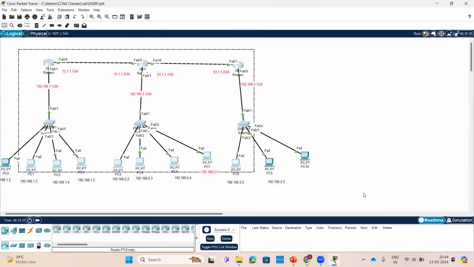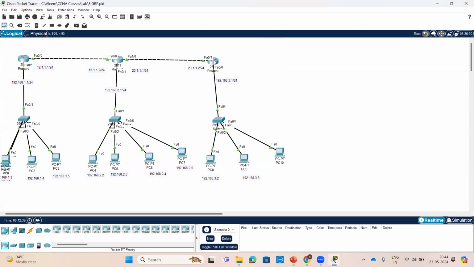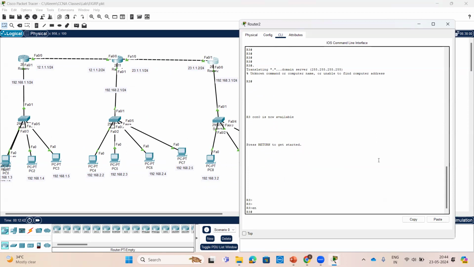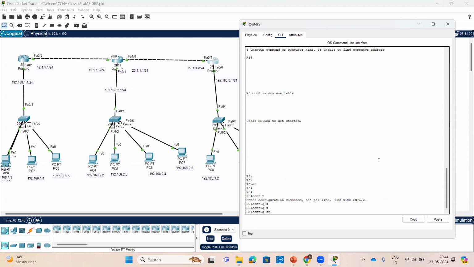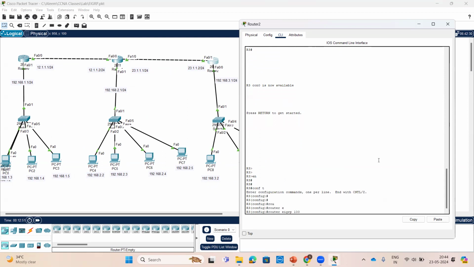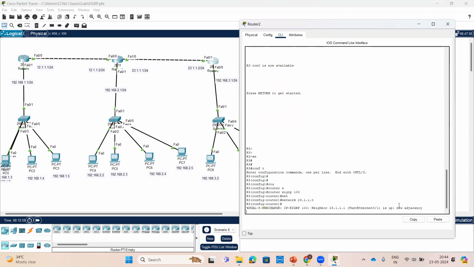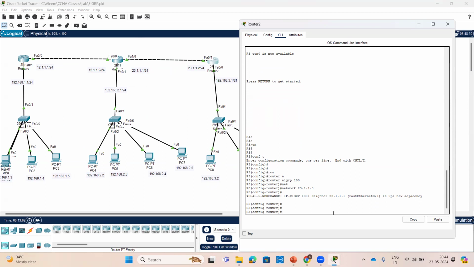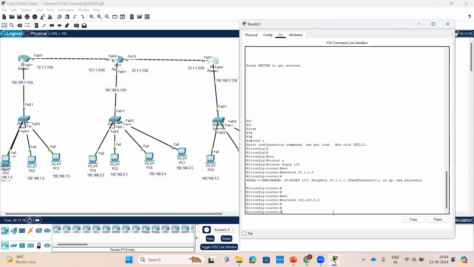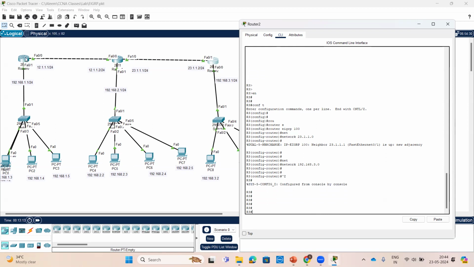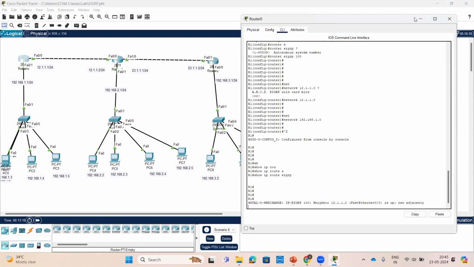Configuration for this router also, and we'll verify. Enable, router EIGRP 100 and network 23.1.1.0. Neighborship adjacency is formed. Network 192.168.3.0. We'll check now in this routing, neighborship formed everywhere.